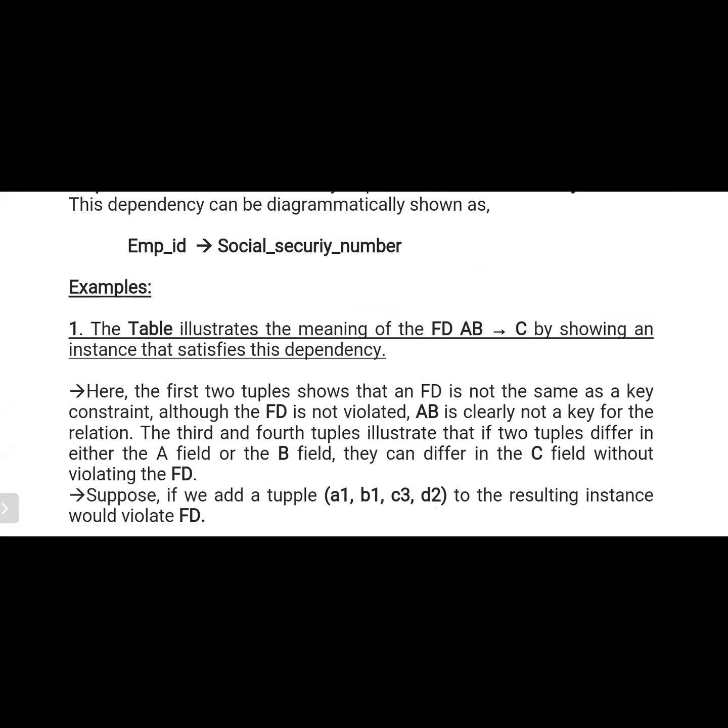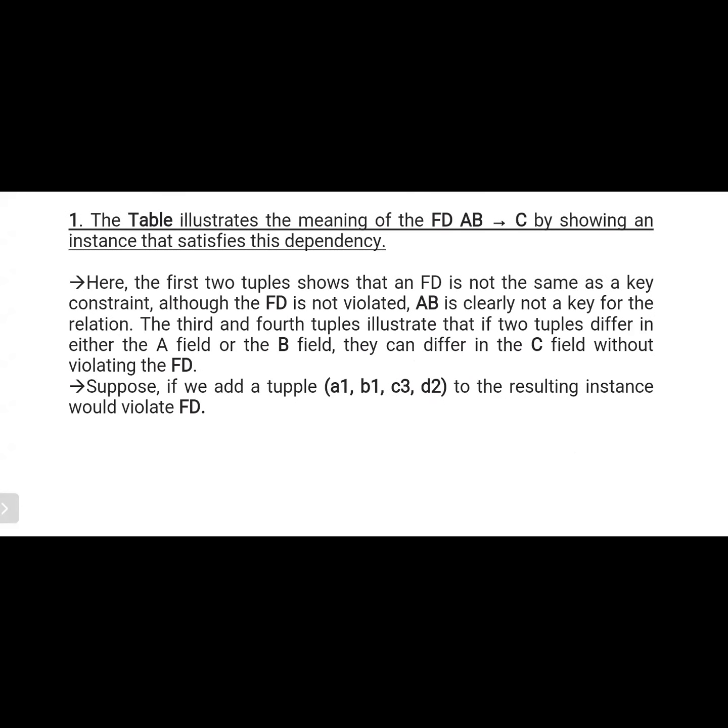For example, if you observe here, the table illustrates the meaning of the FD. FD means functional dependency. AB to C, showing an instance that satisfies the dependency. So that means C is functionally dependent on AB. Okay, simple. The first two tuples show that functional dependency is not the same as the key constraint: although the FD is not violated, AB is clearly not a key for the relation. The third and fourth tuples illustrate that if two tuples differ in either the A field or the B field, they can differ in the C field without violating the functional dependency. Suppose we add a tuple A1, B1, C3, D2; the resulting instance would violate the functional dependency.